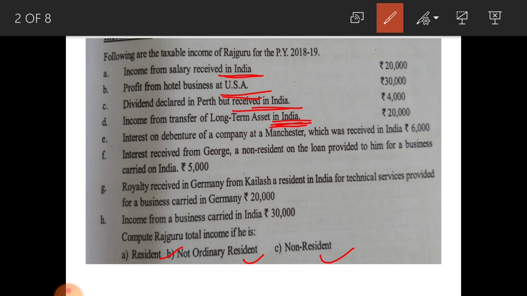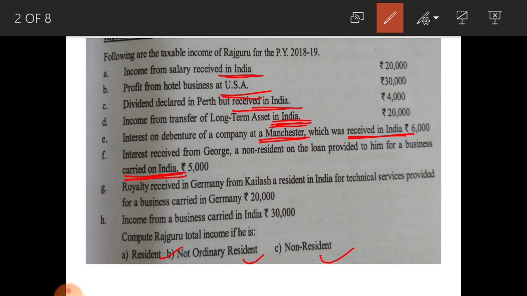Next one, interest on debenture of a company at Manchester, Manchester is abroad, which was received in India, because of that reason taxable in the hands of ordinary resident, not ordinary resident as well as non-resident. Next one, interest received from George, a non-resident, on the loan provided to him for a business carried on India.